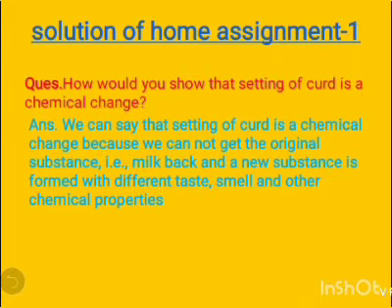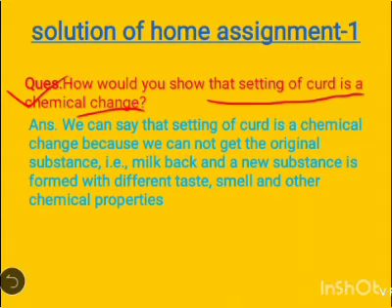Now come to the solution of home assignment 1 or homework first. The questions which were given to you in your last homework, here are the answers to those questions. The first question is, how would you show that setting of curd is a chemical change? We all can see that the property of curd, or the texture of curd, is totally different from the milk.